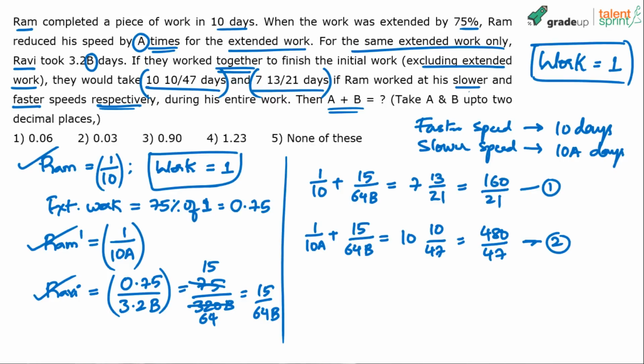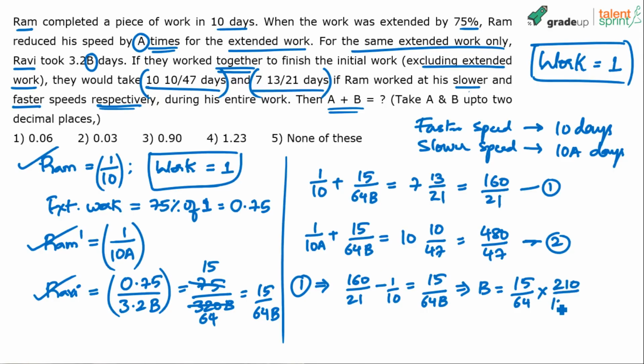You getting it? From the first equation, let me solve for b. 160 by 21 minus 1 by 10 equals 15 by 64b. If I take 210 as the LCM, that is 1600 minus 21 by 210. 1600 minus 21 is 1579. It becomes 210 by 1579 when I take it to the other side.